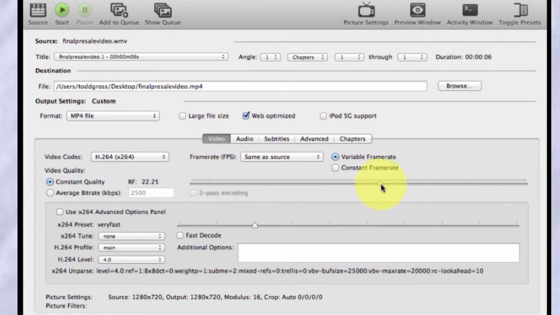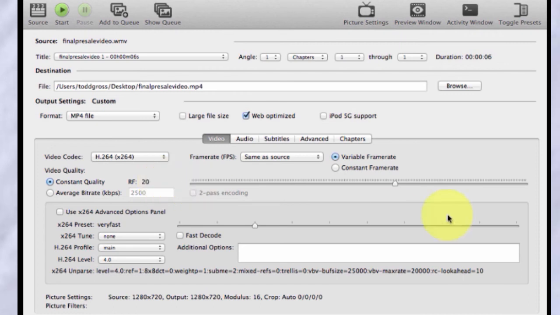Now, normally it'll be set to 20. All right, RF 20. The reason is because, and I'm not exactly sure the technical reasons behind it, but 20 is a reasonable amount to crunch your video down without affecting the quality.